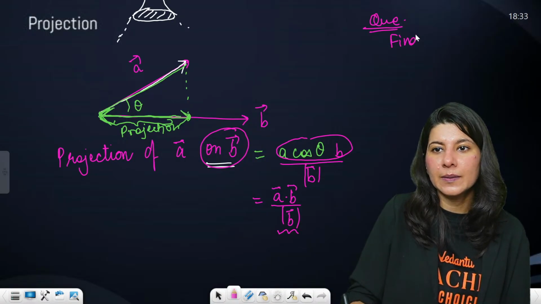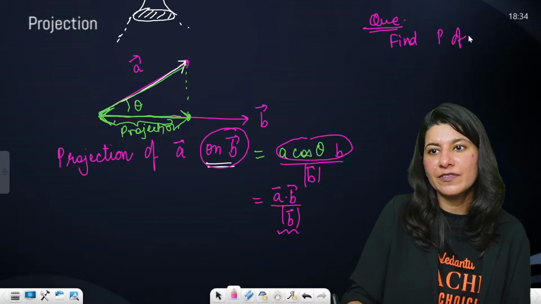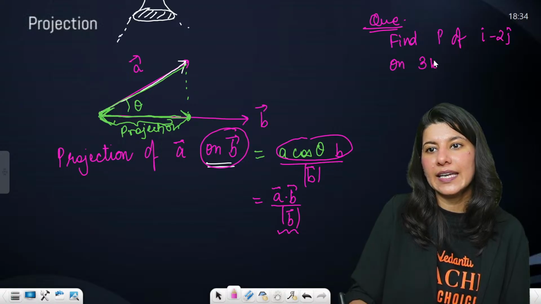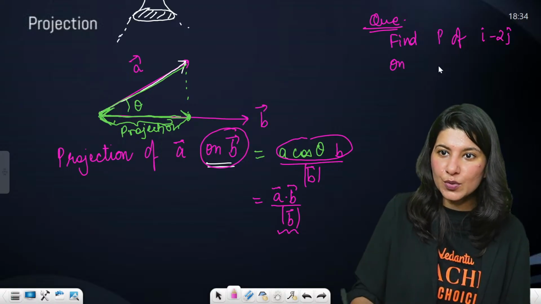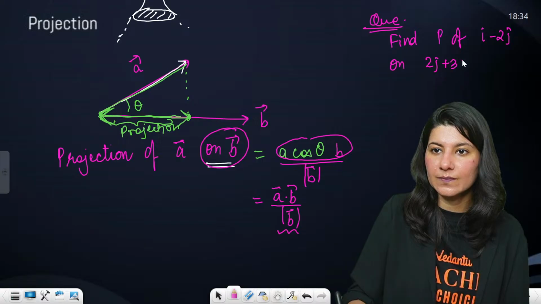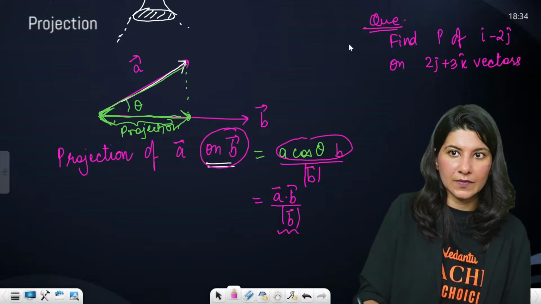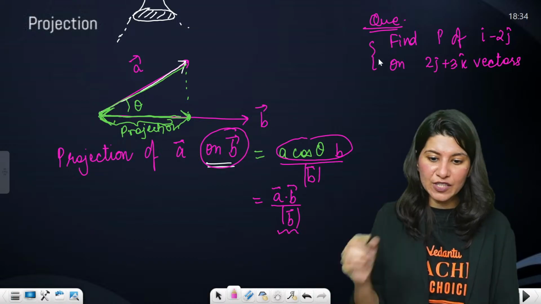Find the projection of i minus 2j on 2j plus 3k. Let's do it. Then we will solve a PYQ.